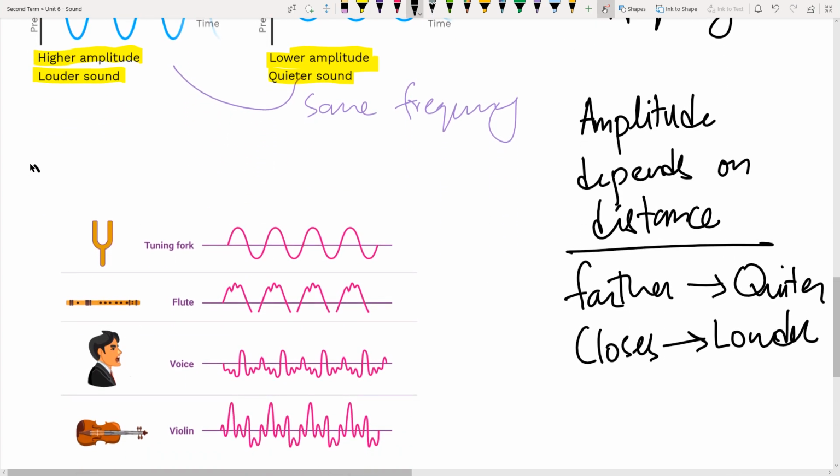Now, then we have quality of sound. This is one topic which is not written in the book, but we have seen some questions in the workbook which refer to these. Even in the assessment we had questions referring to the quality of sound. So what is quality of sound? Different types of objects will create different types of waveforms. These waveforms will vary depending upon the type of instrument which is creating the sound.